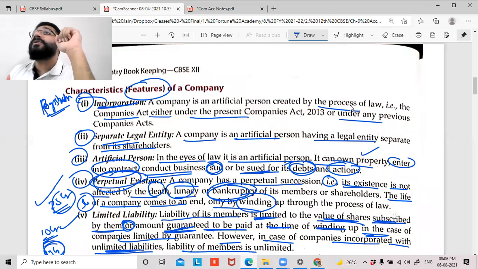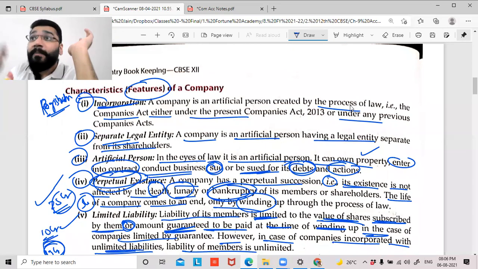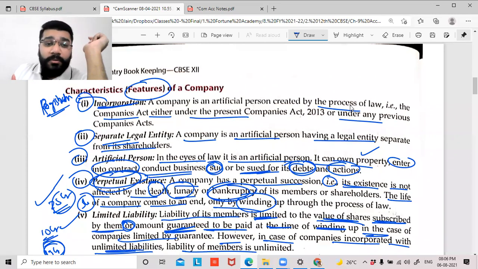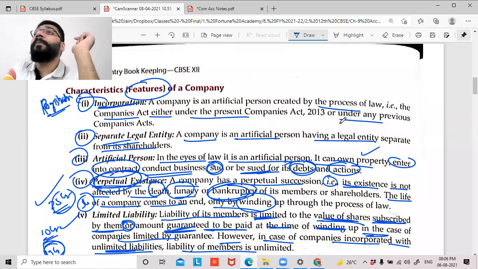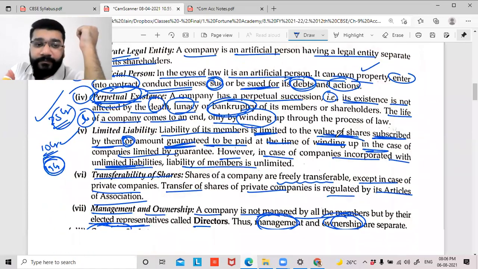Fourth one, perpetual succession. Members may come and go. The shareholders may come and go, but the company will go on forever. You are investing money in the company. You are the shareholder of a company for 10 days. After that, you're transferring the shares and investing in some other company. Owners will keep coming and going. Shareholders will keep coming and going. But the business has to keep on going forever. So this concept is given by the perpetual existence, technically called perpetual succession.